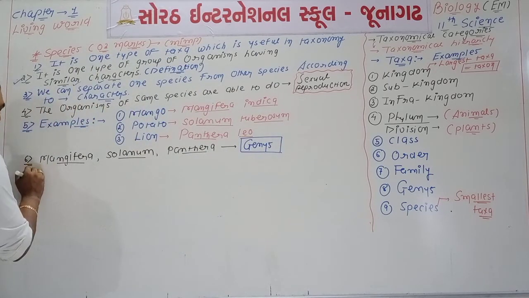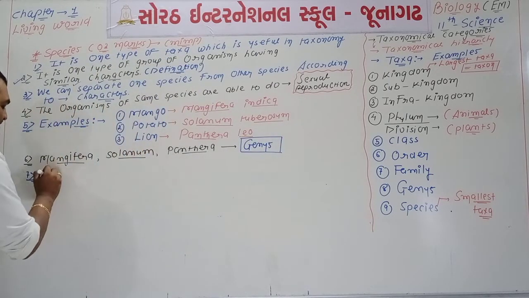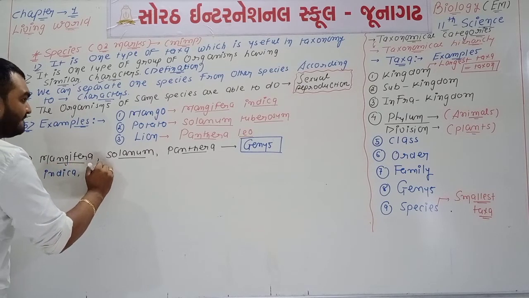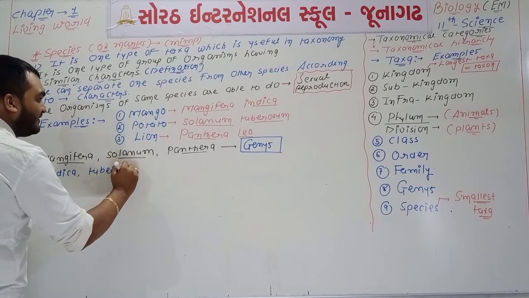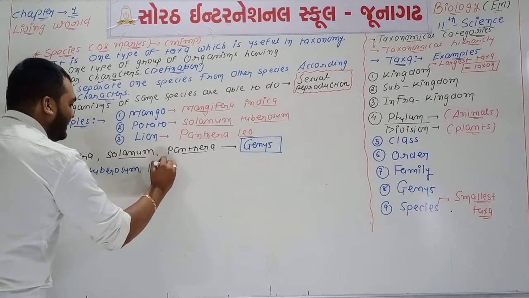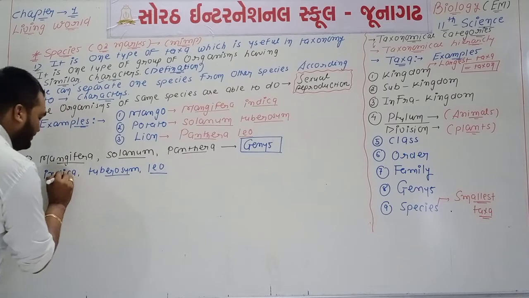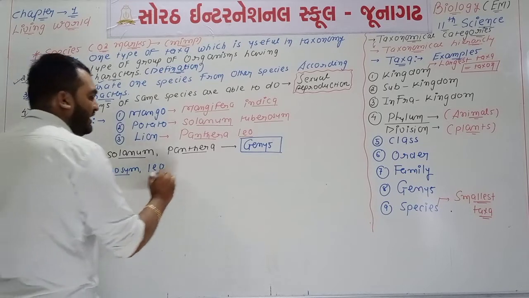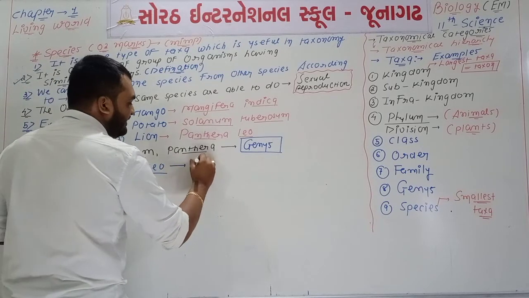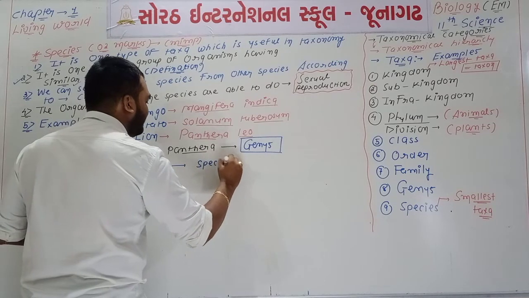While for point number 7, we can say that indica, tuberosum and leo, these all are what? These all are names of species.